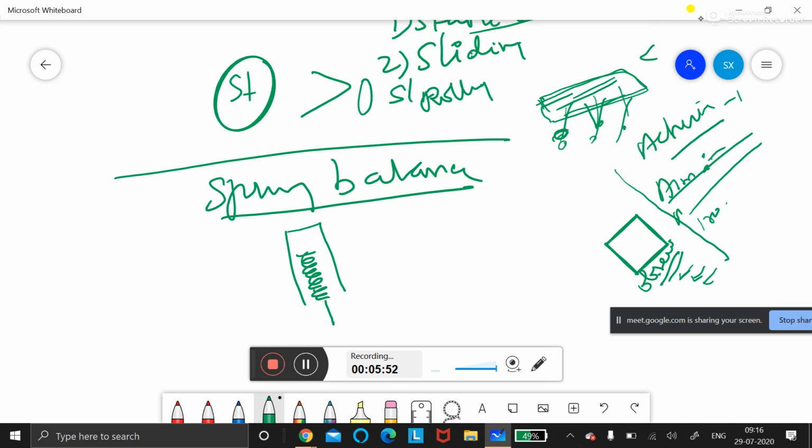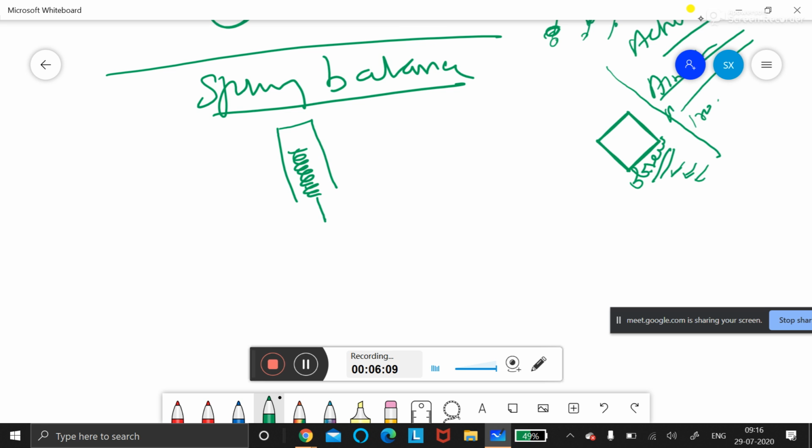It will be like this. The diagram is given in your textbook. How it will look, I'll definitely show it to you. If I happen to go to school, I'll bring it so that I can show it here. It's made up of a coiled spring and force is measured by stretching the spring, like a weighing machine. Suppose you keep something and you're pulling it down, the force is measured by the stretching of the spring.